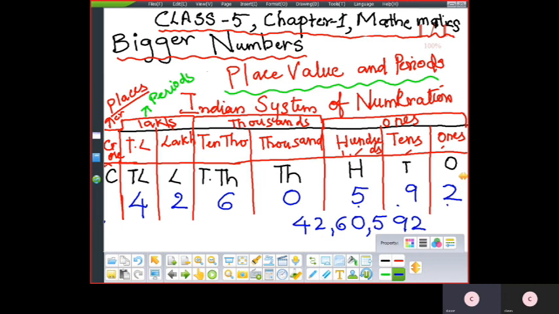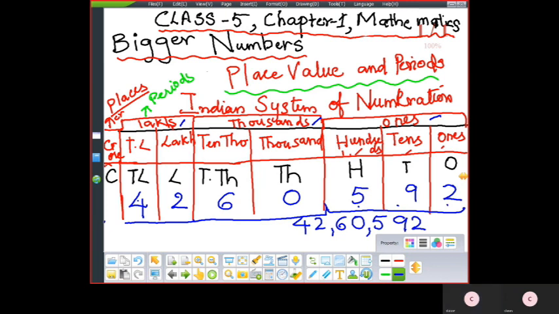Now the same way I'll spell. See the way I'm going on. It is lakhs. So what will I do? 42. In lakhs you have ones and tens places. So it is 42 lakhs. One period over. Next period, the same way again, thousands and ten thousands. If you get ones and tens places, what will you say? 60. One period. Okay. 60,000. 42 lakh 60,000. Now, the three-digit number, how will you spell it?